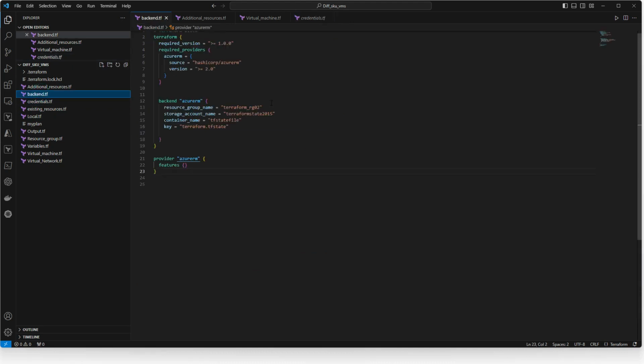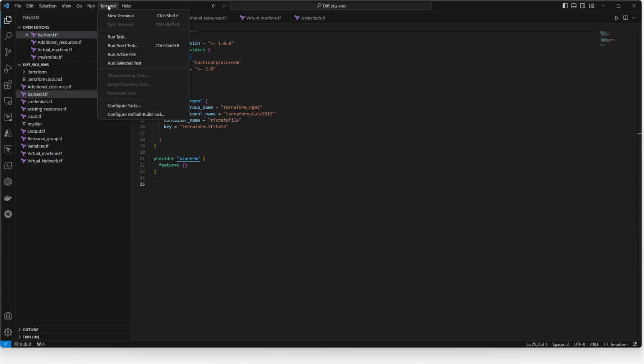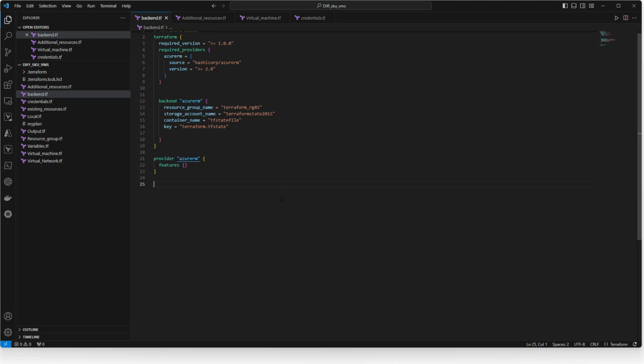All right, now the backend. I am using a backend. The reason is that whatever configuration I provision as infrastructure, once it has been successfully deployed to the cloud, let's say you're working in a team. If you don't have the Terraform backend, the Terraform state file will be downloaded to your local system itself. So another person cannot make any changes or modifications. And if you lose your state file, that is one of the biggest risks and also a security concern, right? That is why it is always best practice to use a backend.